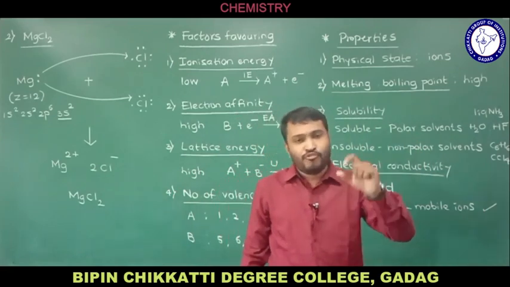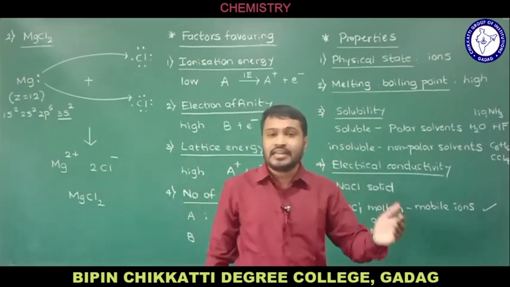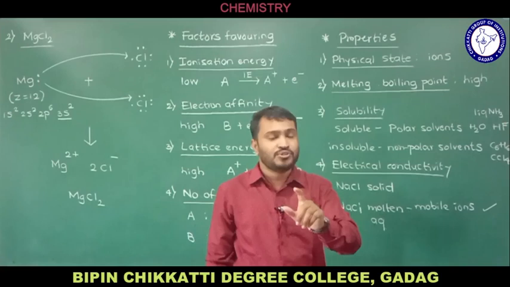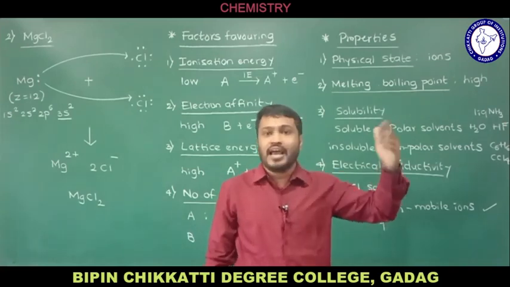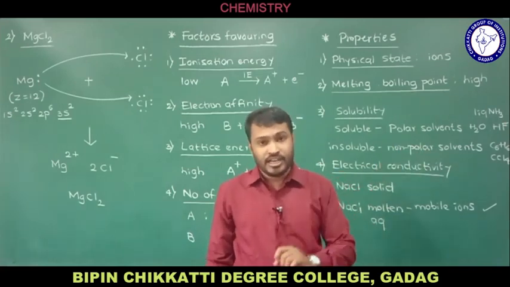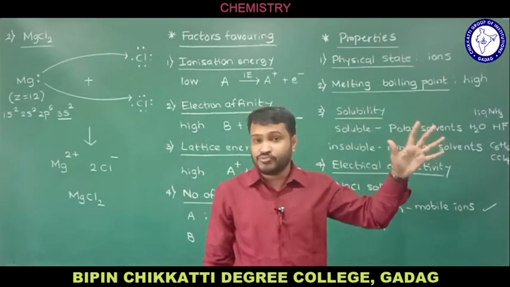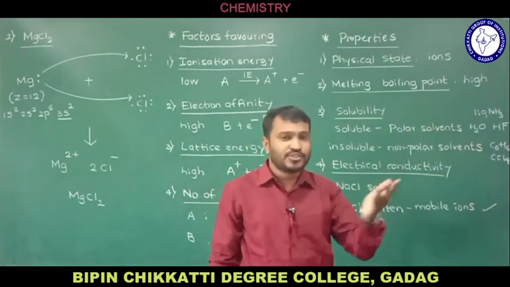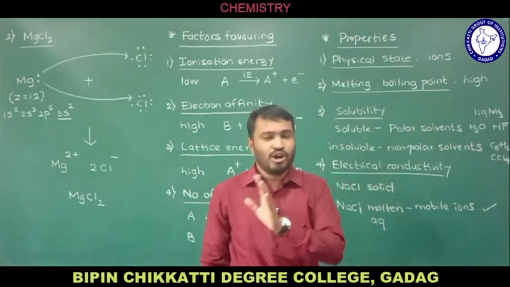Remember, for any substance to conduct electricity, there should be a presence of mobile electrons or mobile ions. In metallic conductors, we have mobile electrons. In electrolytic conductors, we have mobile ions.